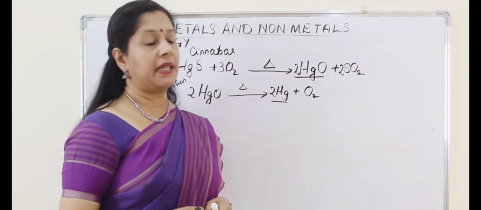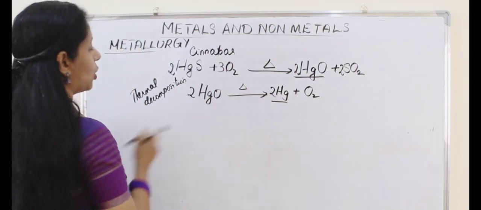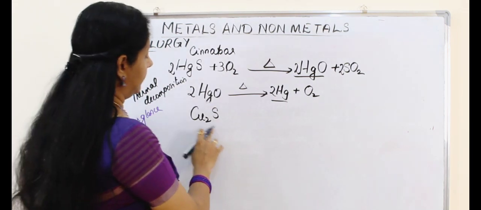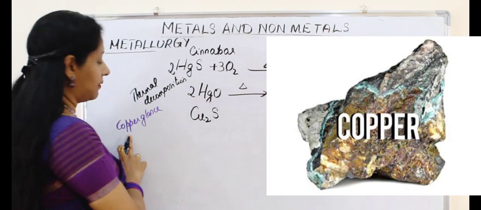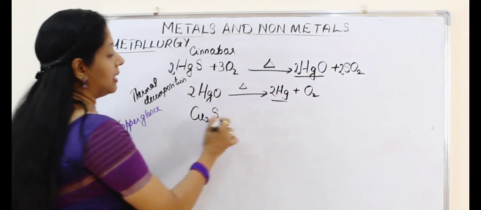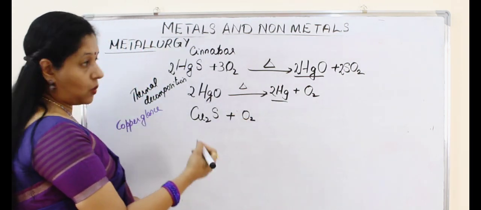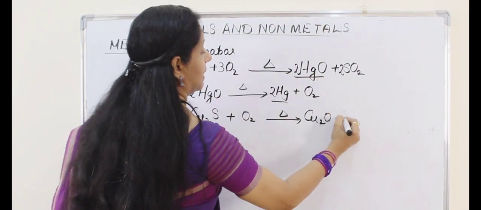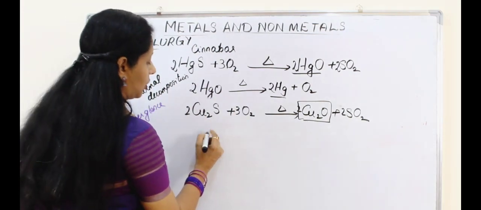Now another metal with the same low reactivity series but found in the combined state is copper. Another element of the low reactivity series is copper, which is occurring in the form of copper sulfide. Copper sulfide is the ore of copper called copper glance. Okay, so copper sulfide also, first we have to heat in the presence of oxygen, then we call it roasting. What will we get? The reaction will give copper oxide plus sulfur dioxide. Now this copper oxide we need to get in the form of copper.